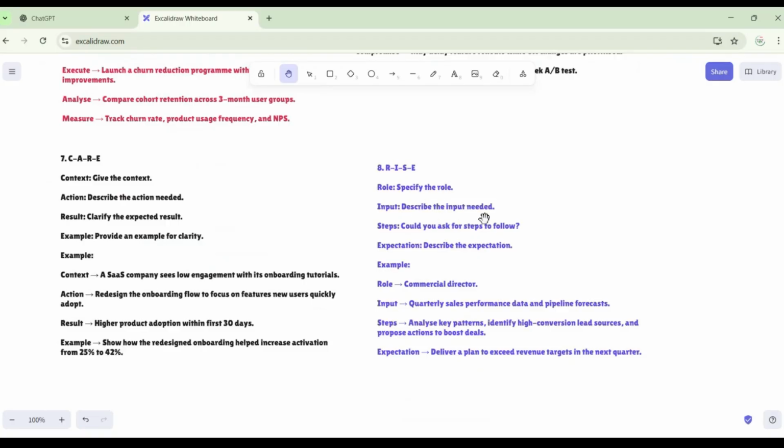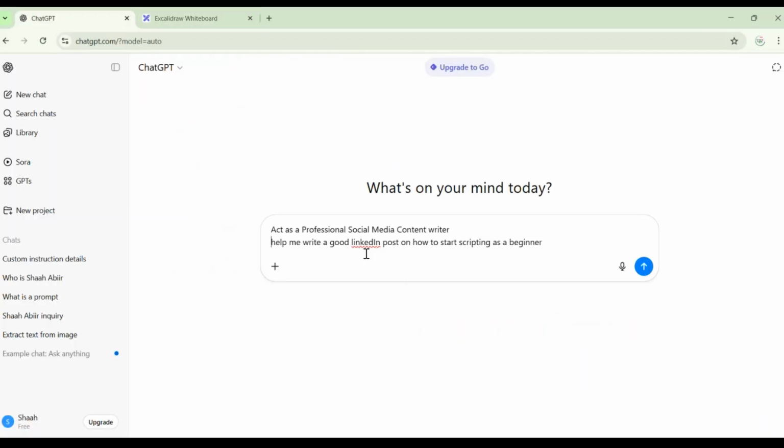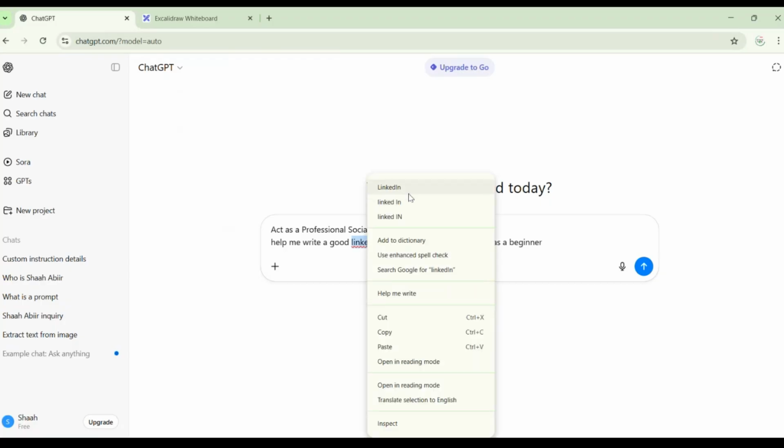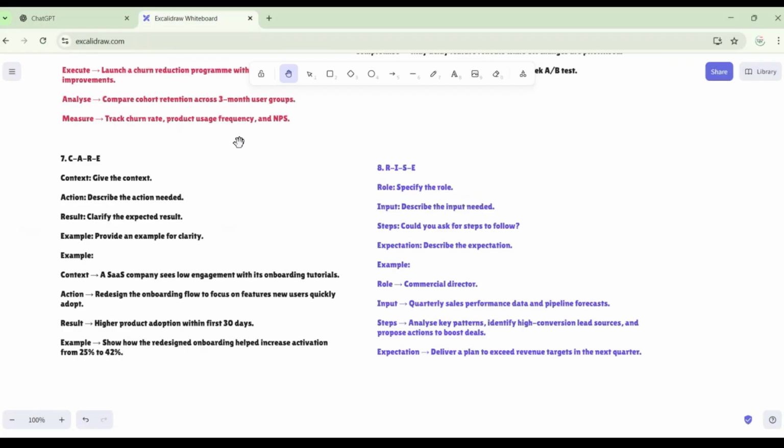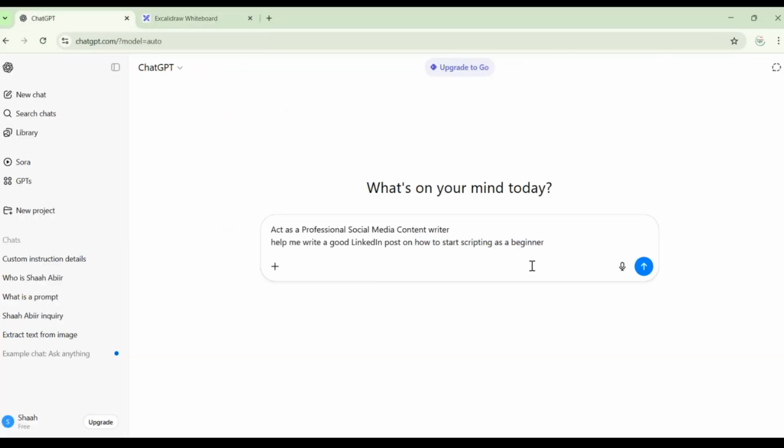Now describe the input needed, so I'm giving the input, help me write a good LinkedIn post on how to start scripting. Expectations means describe the expectations, right? Steps. Okay, what else?